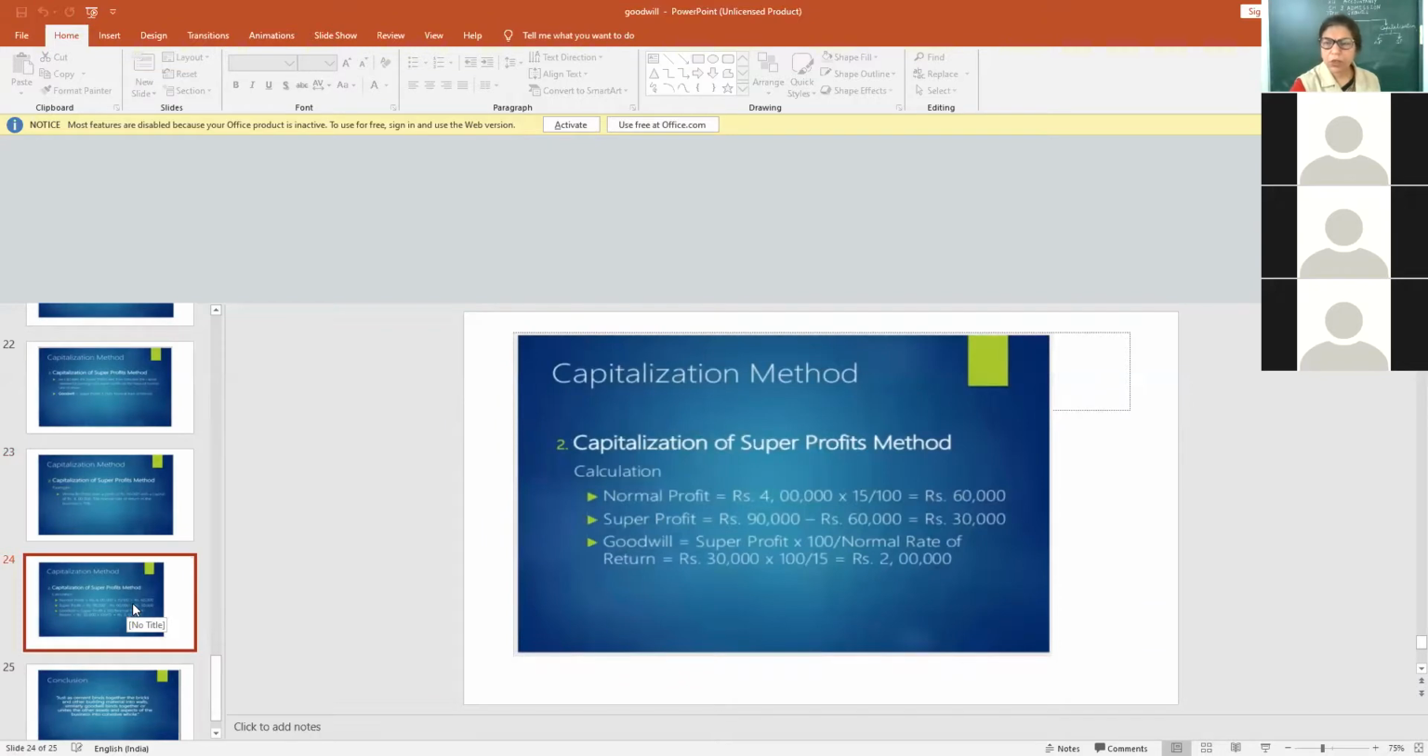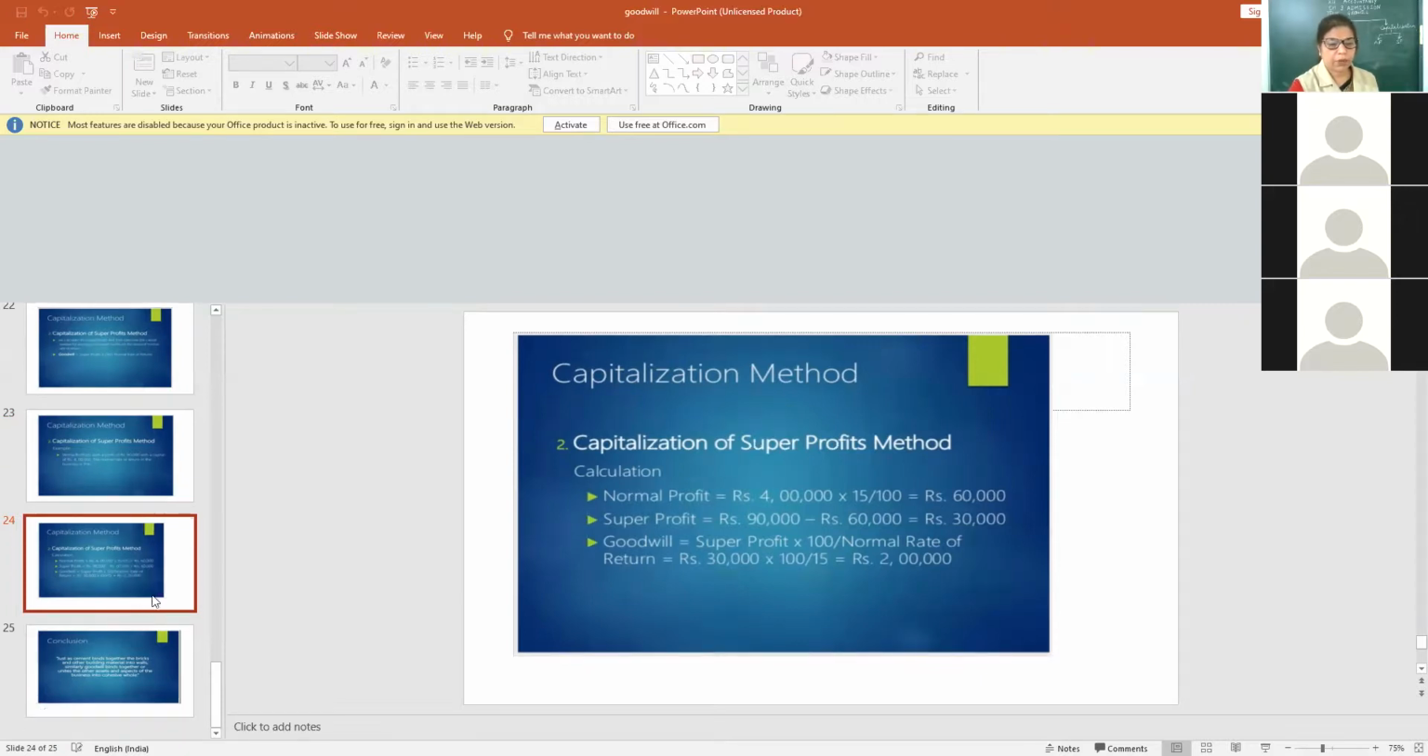So first, what is the step? You have to calculate super profit. Then only you can move to the next step. Okay? Conclusion.